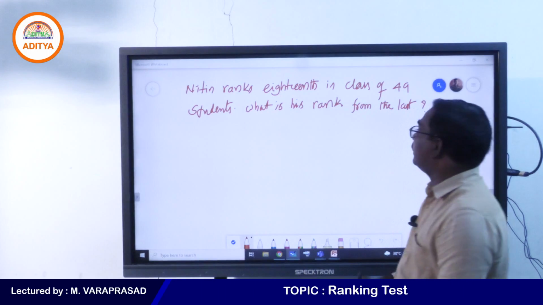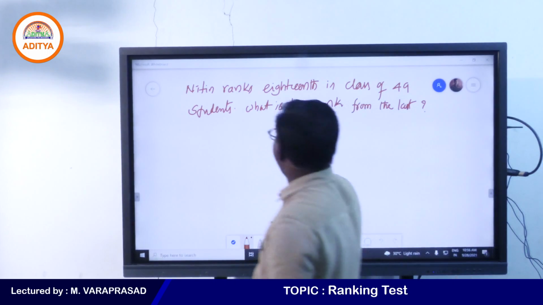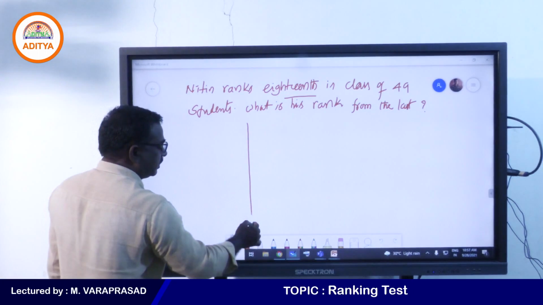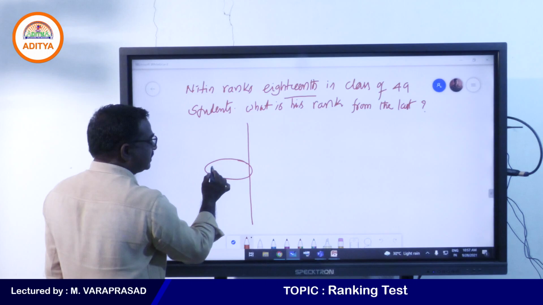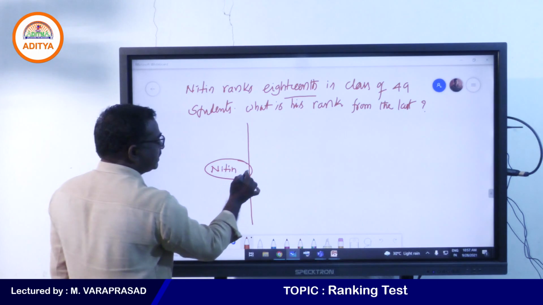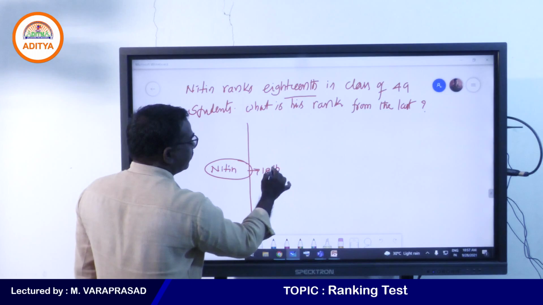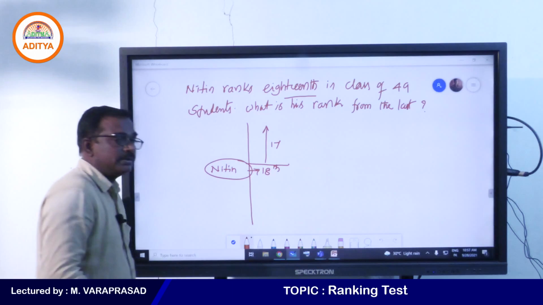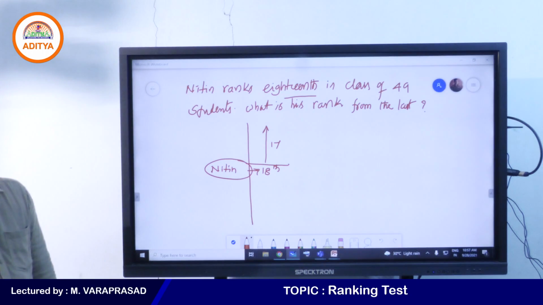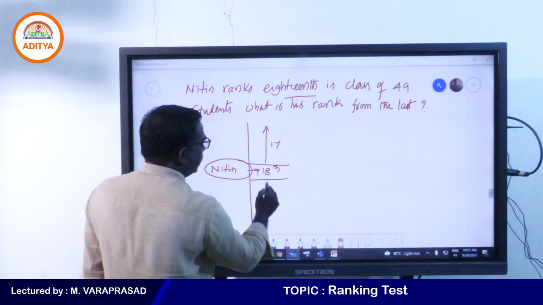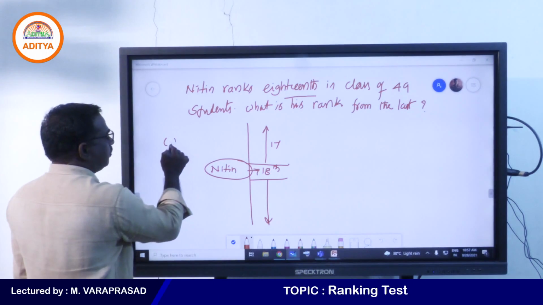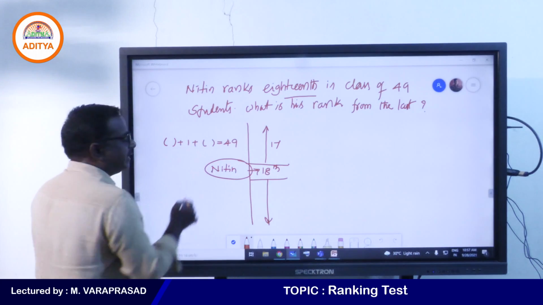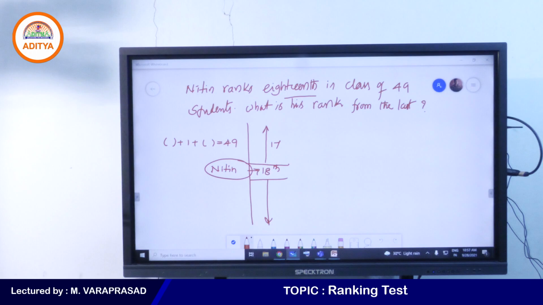Nitin ranks 18th in a class of 49. So total 49 students are there. Nitin gets the 18th rank, which means above him 17 members are there. Totally 18. So below him how many members will be there? Above plus Nitin plus below, if you add, you need to get 49. Yes, my students, right? So then what is the answer here?